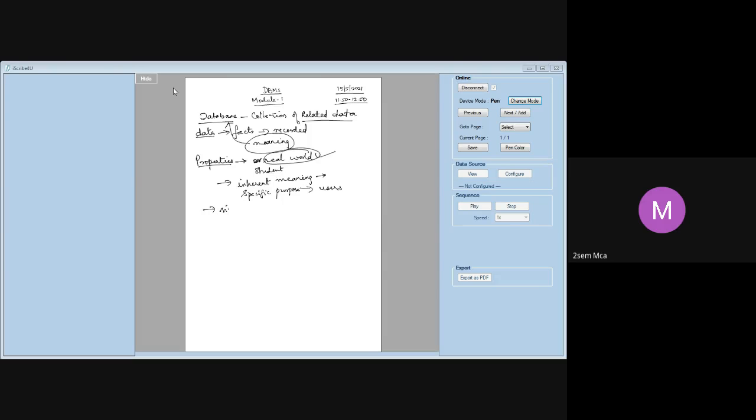Again, a database can be of any size and it can be of any complexity. That means you can have a very simple database, you can have a very complex database. For example, let us say I have a database of a list of names and addresses. Okay, that is a simple database. It's a very simple structure, maybe a few hundred records. That's a very simple one. On the other hand, you can have a catalog of a huge library. Then that becomes a very complicated database. So a database can be of any size. It can be of any complexity.